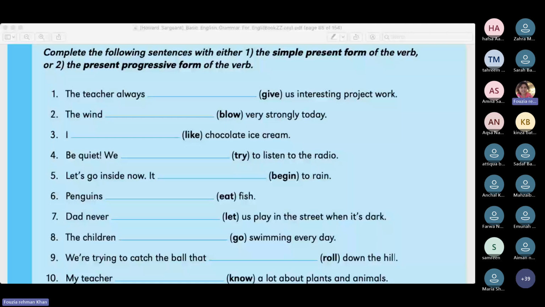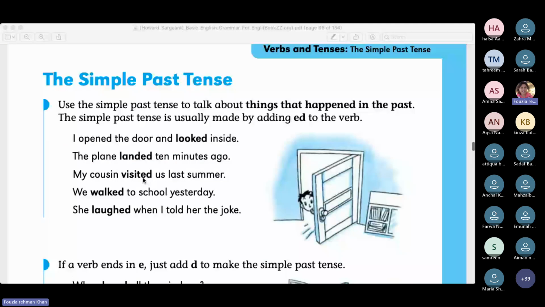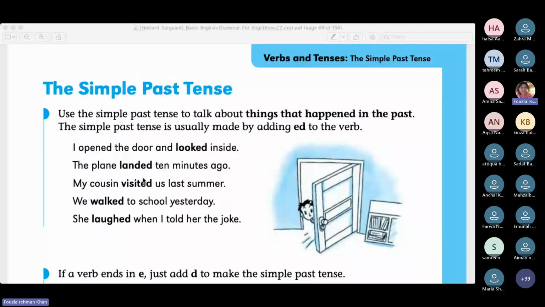Okay, now quickly we'll move to the simple past tense, and it is not difficult except that we are going to focus on spellings. Most of you are well versed with these tenses. The simple past tense is used for things or events that have taken place already or have happened in the past, as simple as that, right?